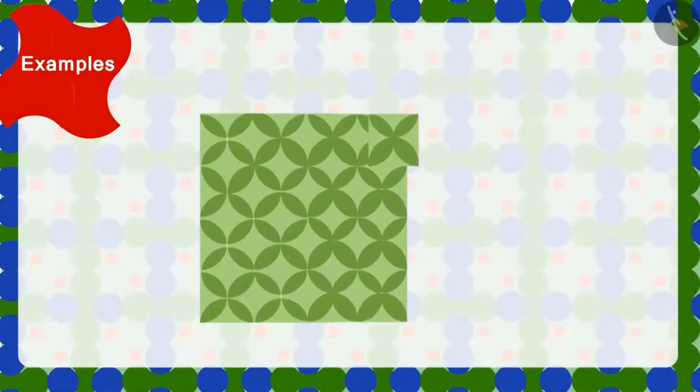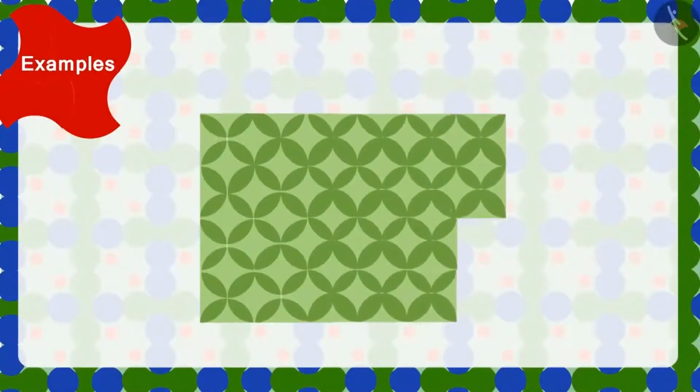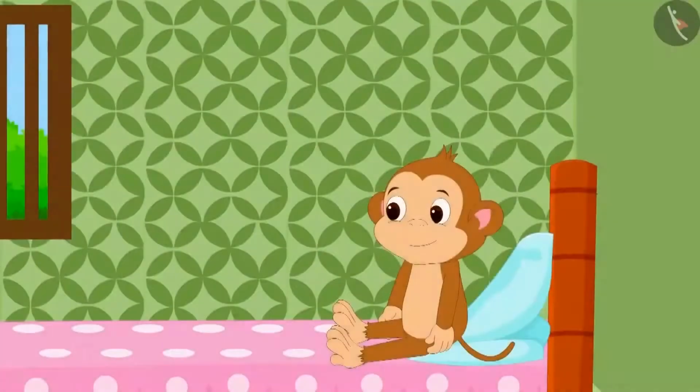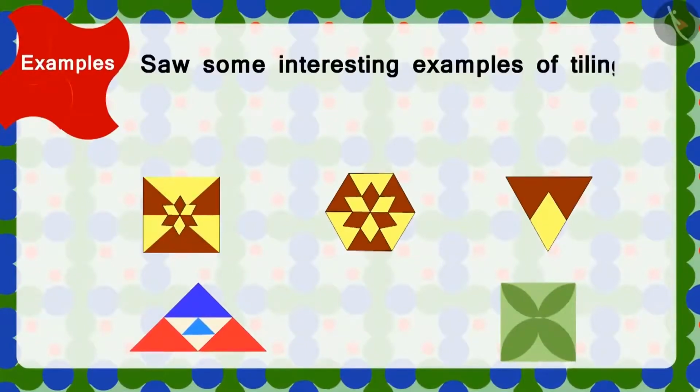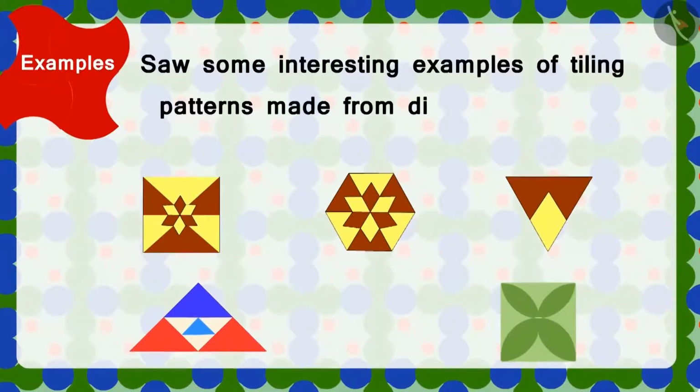Children, you have completed it correctly. Babban has woken up. Look how happy he is looking at his beautiful wall. Children, in this lesson, we saw some interesting examples of tiling patterns made from different shapes.